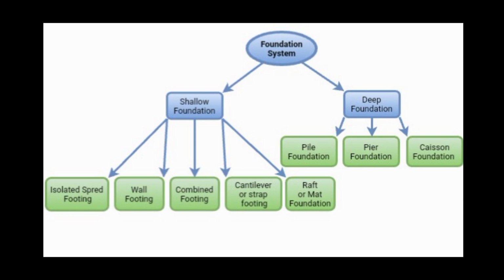Deep foundation is also classified into three types: pile foundation, pier foundation and caisson foundation. From all these types of foundation, we will discuss only the design of isolated footing, which is nothing but a shallow foundation.